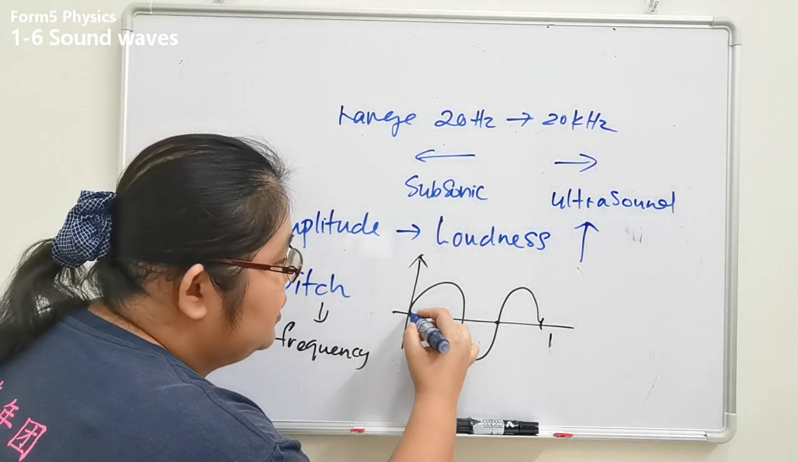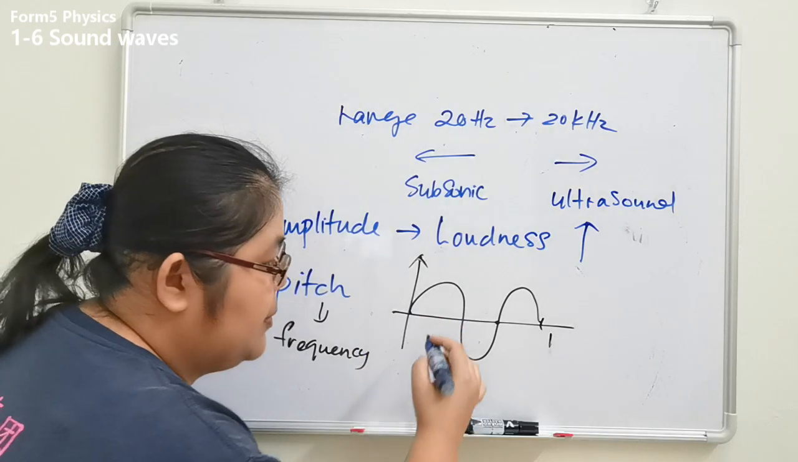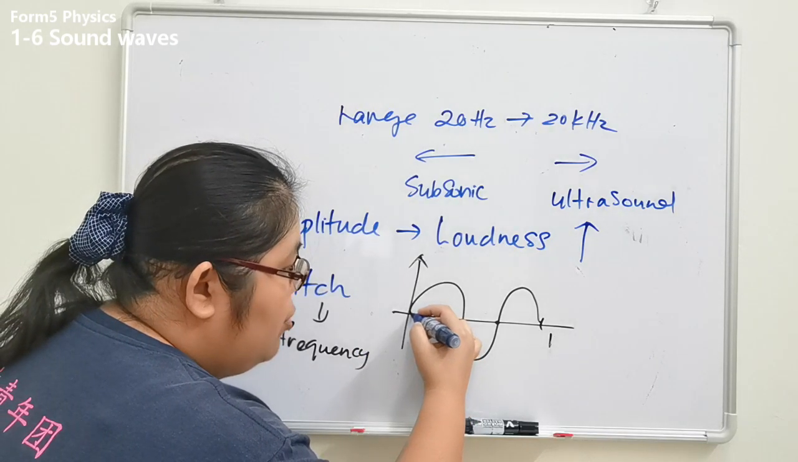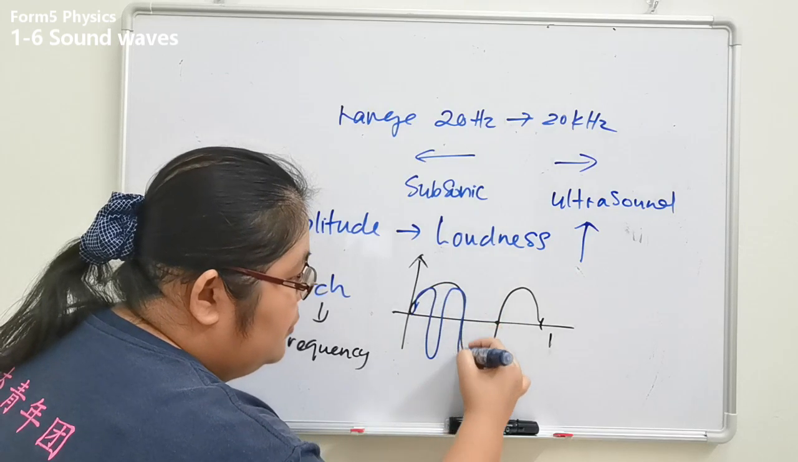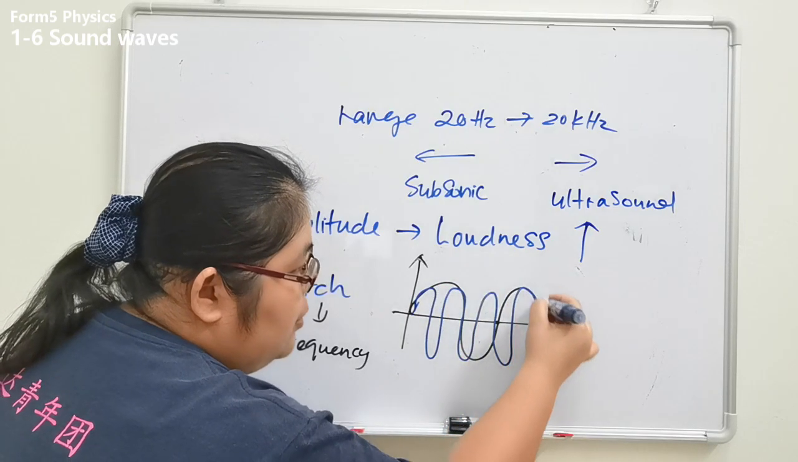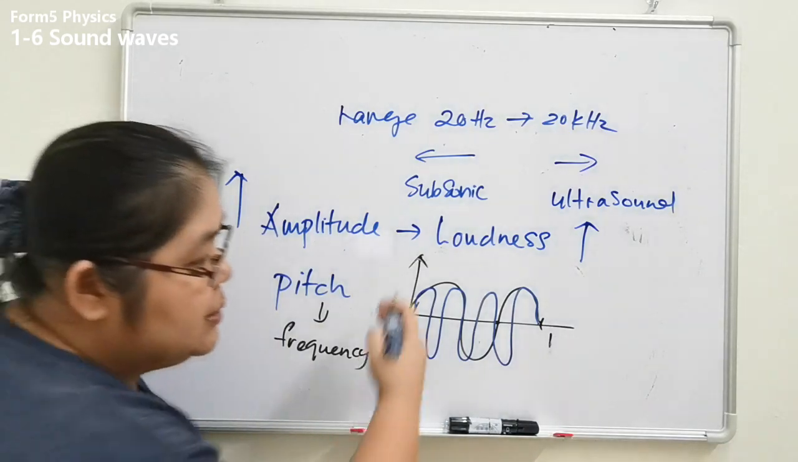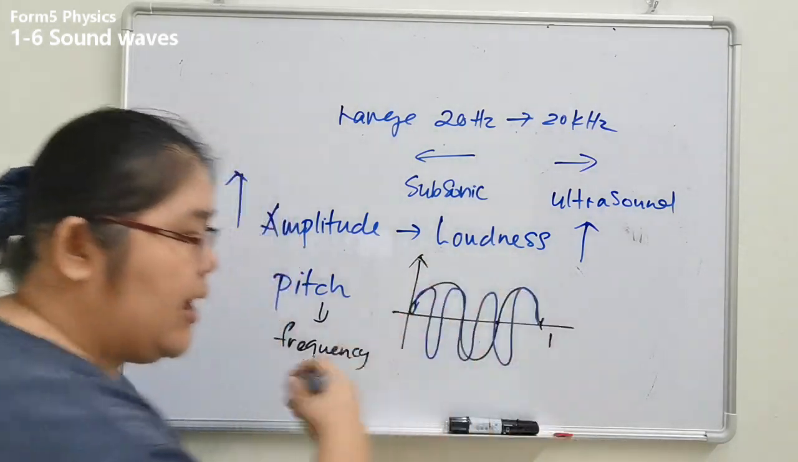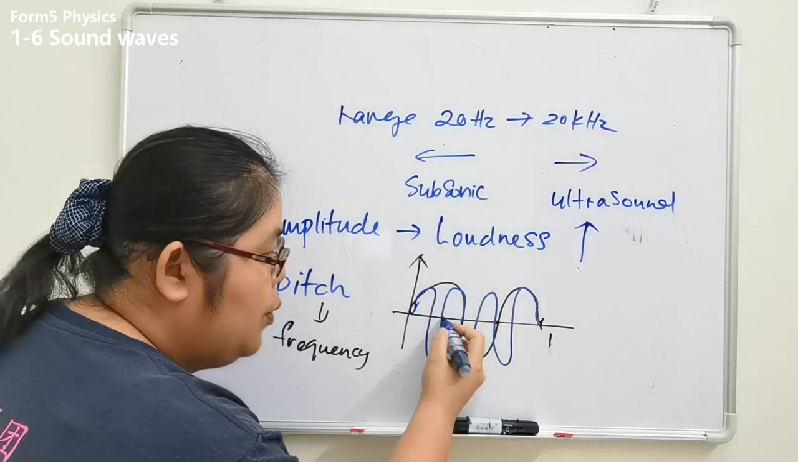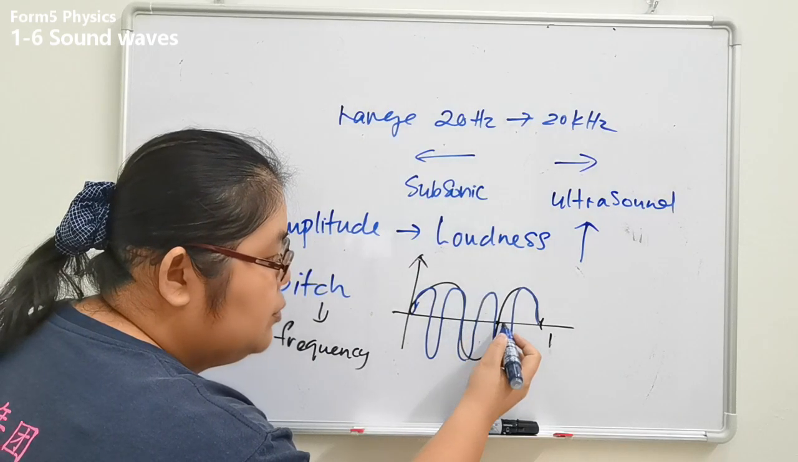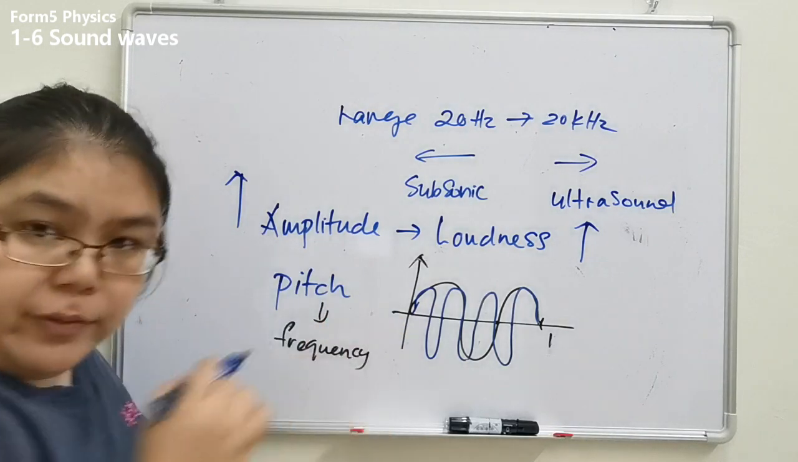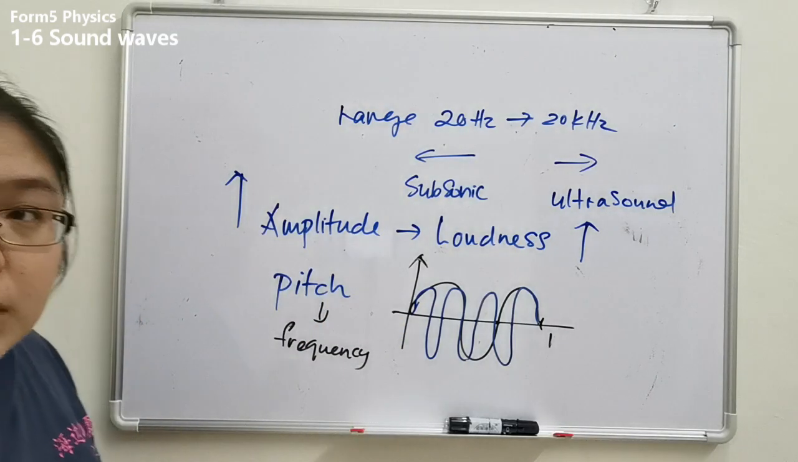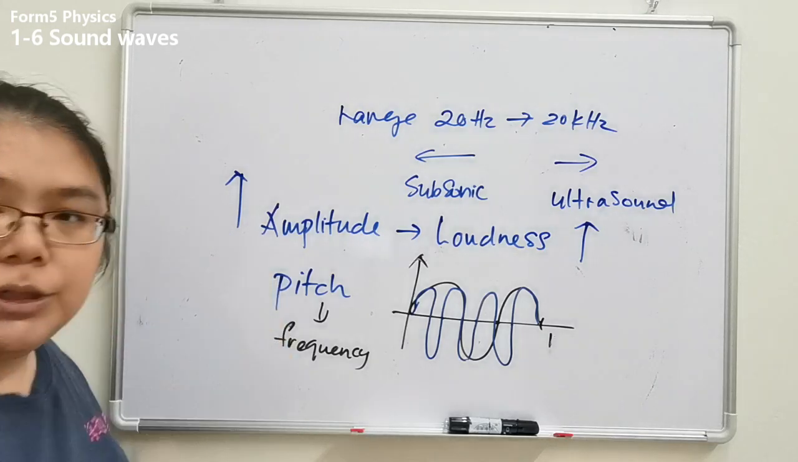So from here, for example, the loudness is the same, so I can draw it like this. You can see in 1 second, how many times can I oscillate? 1, 2, 3, 3.5. So this one we call high frequency. High frequency also means high pitch.